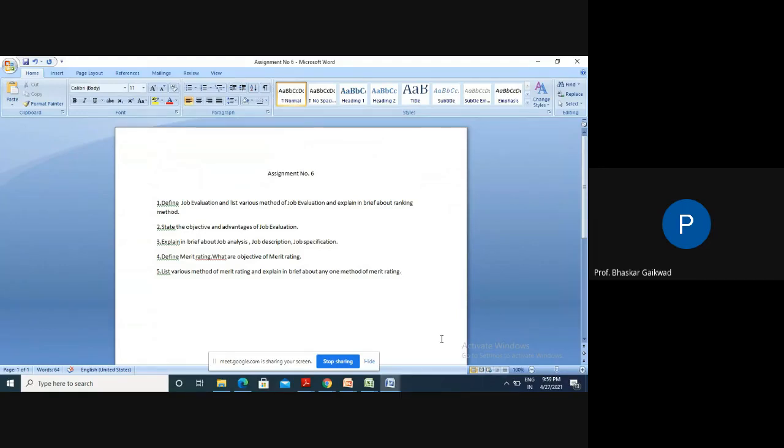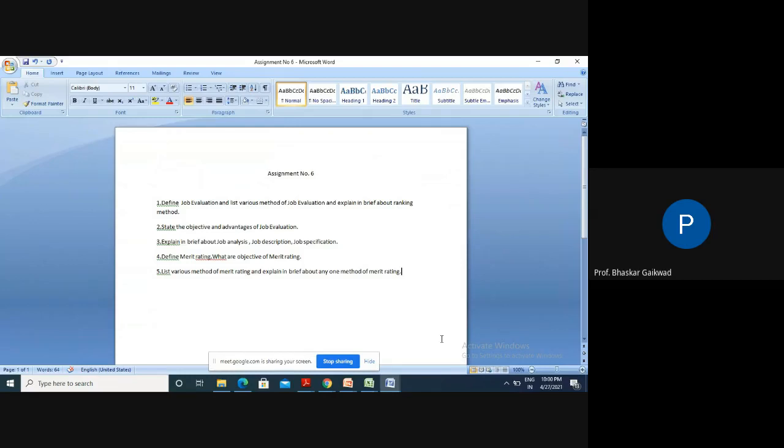Then second objective, to establish sound wage differentials among the jobs. Sound system means it should be correct, not profit, not loss, at the break-even point. We have to establish a sound system while making the wage structures. Then third, to provide a sound wage base for incentive bonus plans.